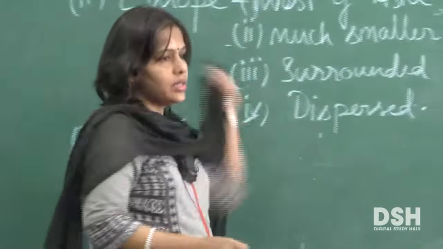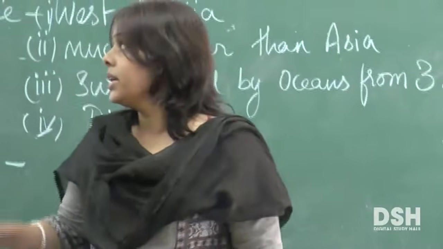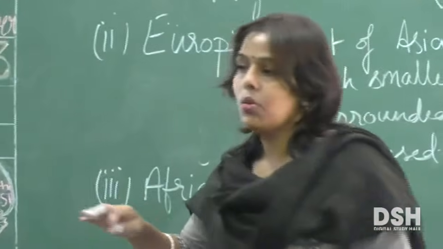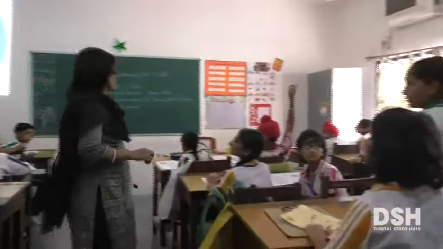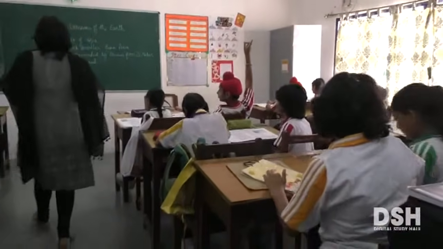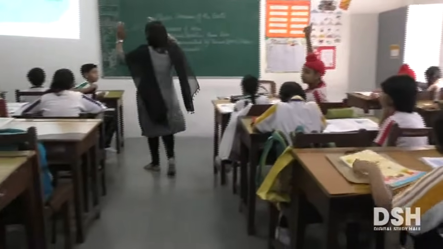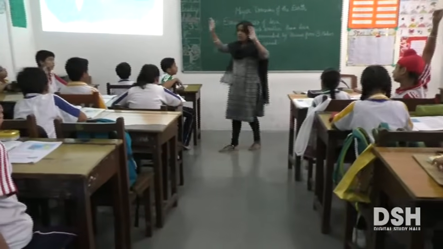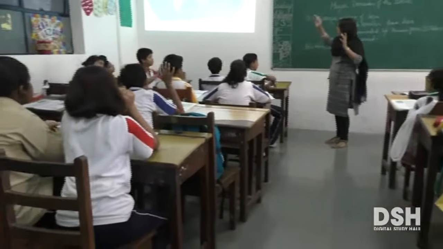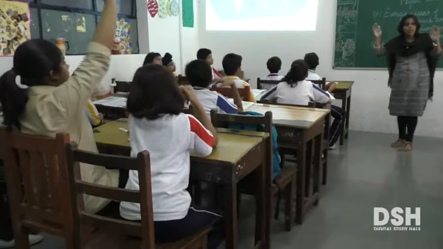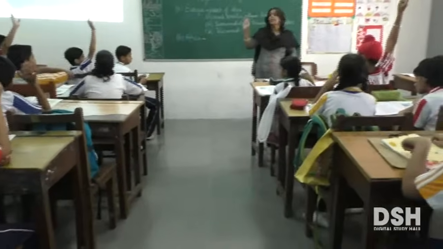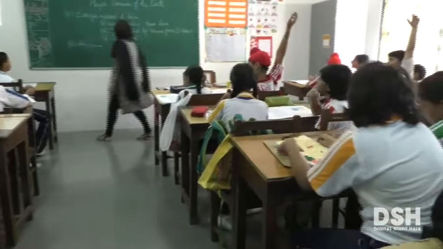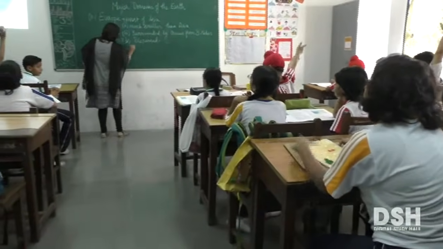From the picture, what can you conclude? It is the second largest continent in the world. You find that after Asia, this seems to be very large. It is a continent which seems to be larger than the rest of them. It's only smaller than Asia. So it is the second largest continent in the world.